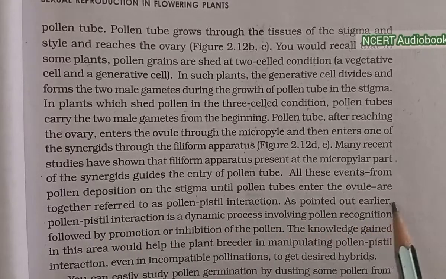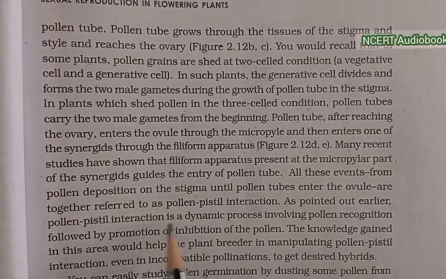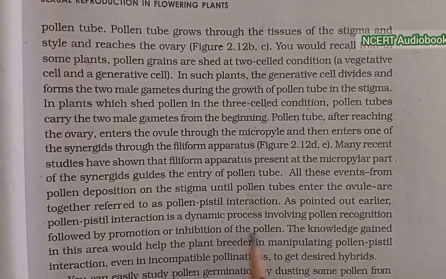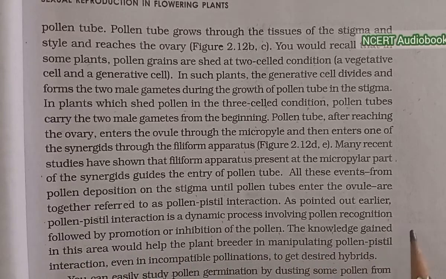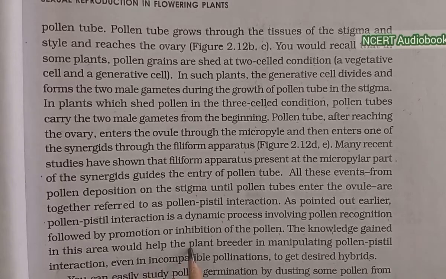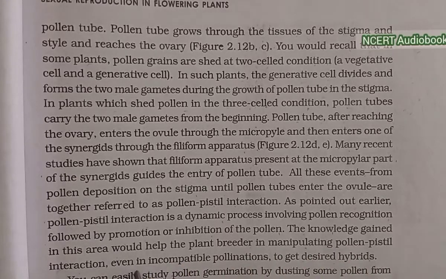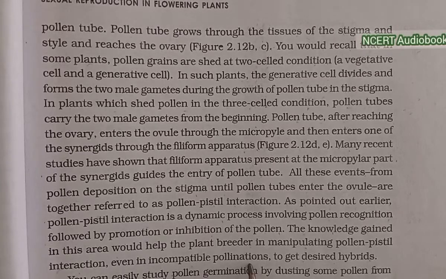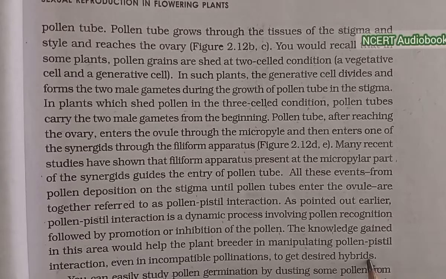As pointed out earlier, pollen-pistil interaction is a dynamic process involving pollen recognition followed by the promotion or inhibition of the pollen. The knowledge gained in this area would help the plant breeder in manipulating pollen-pistil interaction, even in incompatible pollinations, to get desired hybrids.